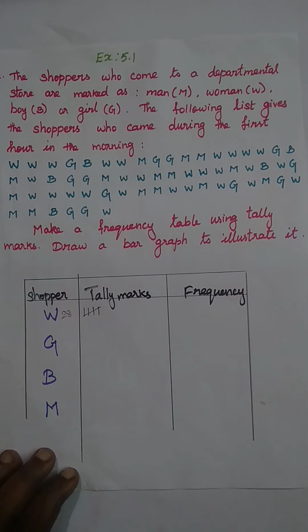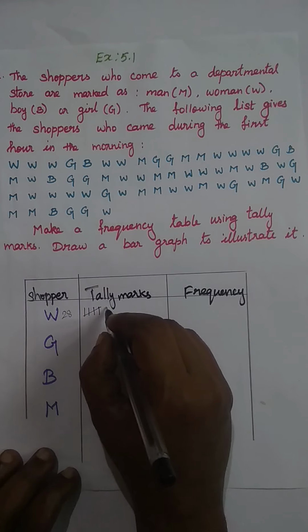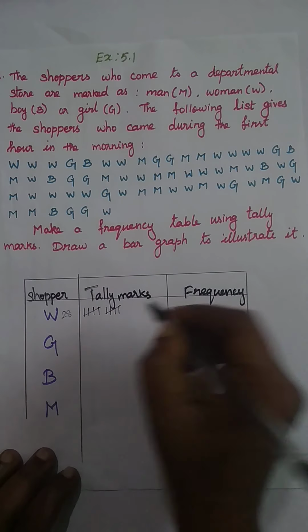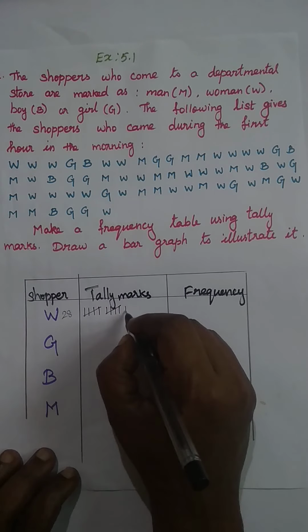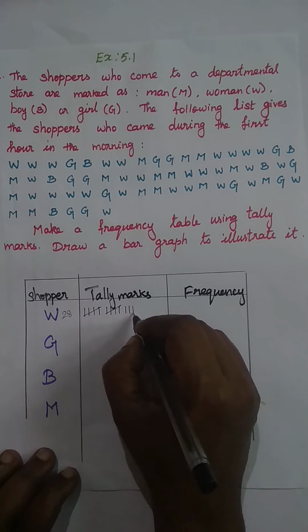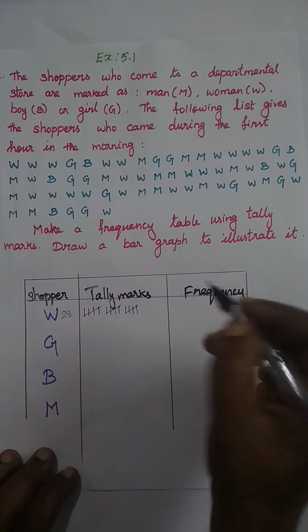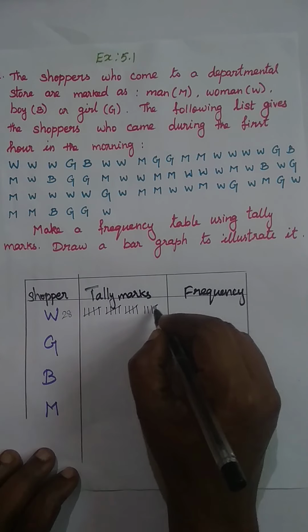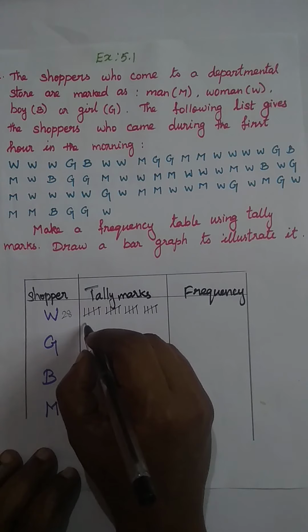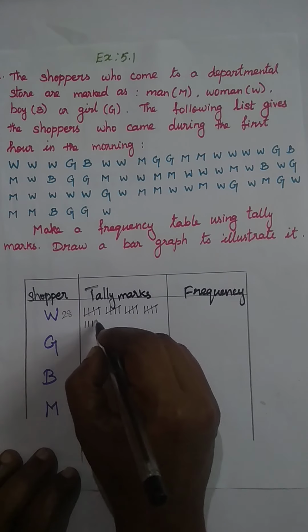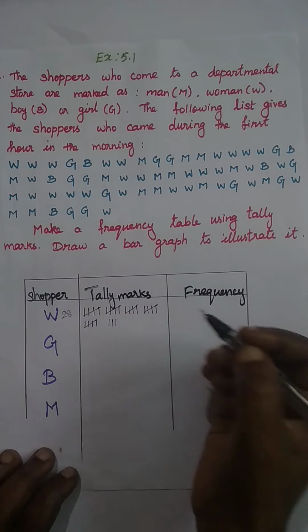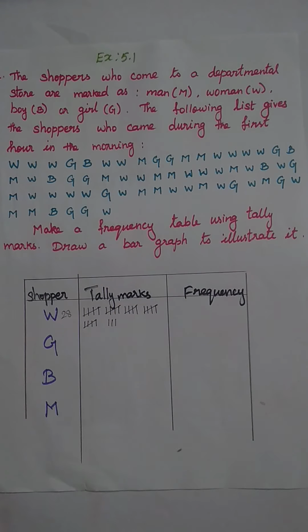Then 6, 7, 8, 9, 10, 11, 12, 13, 14, 15, 16, 17, 18, 19, 20, 21, 22, 23, 24, 25, 26, 27, 28. Okay, totally 28 bars are there.